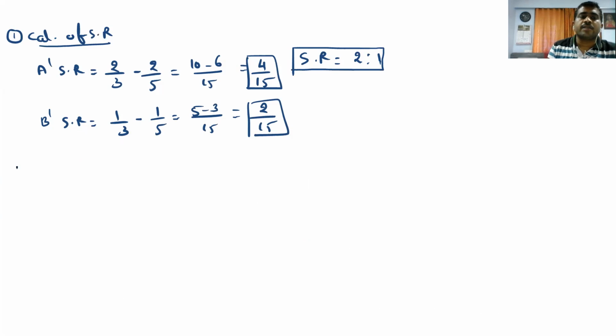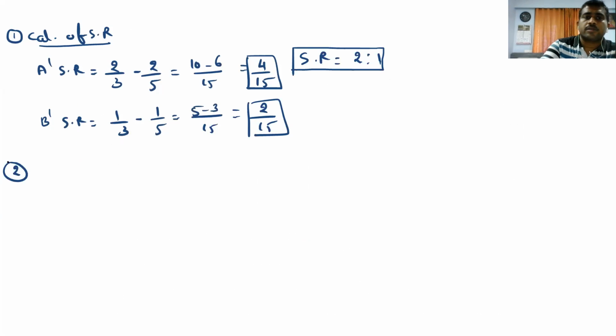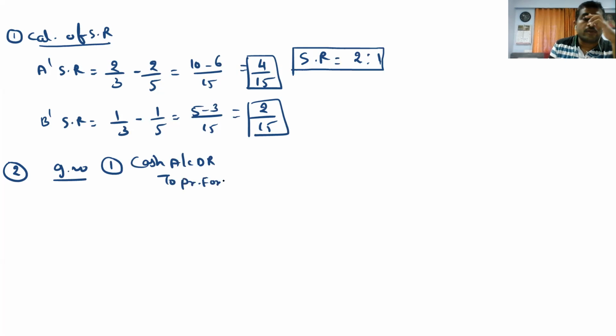Now the second is what they want to say regarding the point of goodwill. 24,000 as goodwill in cash. So what is the journal entry? The first journal entry that we are going to make is cash account debited to premium for goodwill, 24,000.